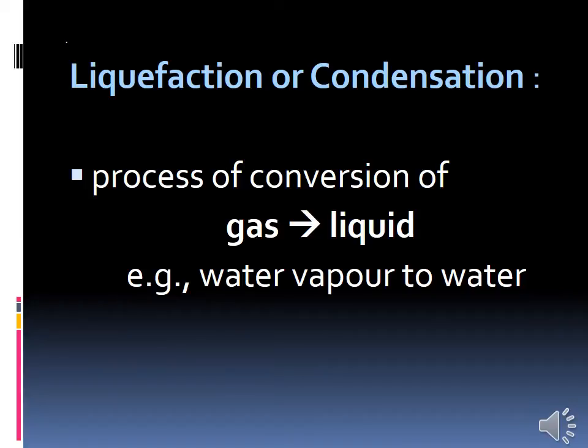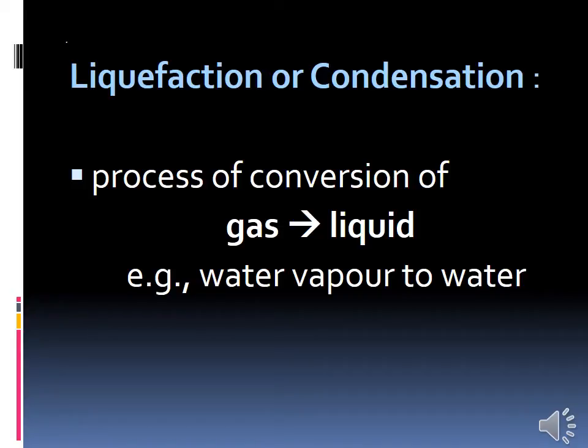Next, we will see about the conversion of gaseous state to liquid state. What is meant by the conversion of gas to liquid? That is called liquefaction or condensation. What is the example?